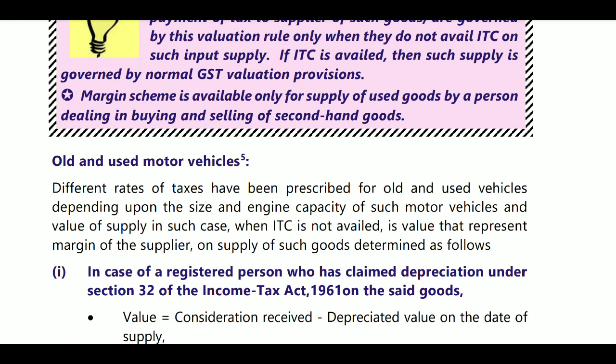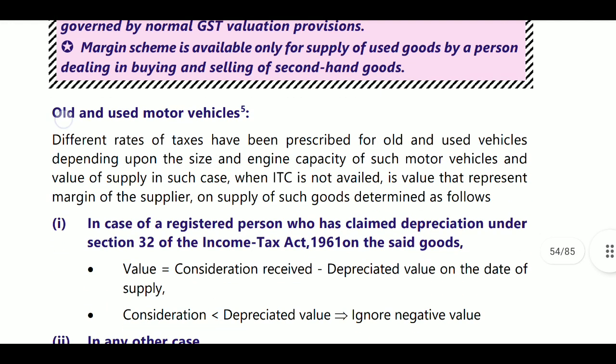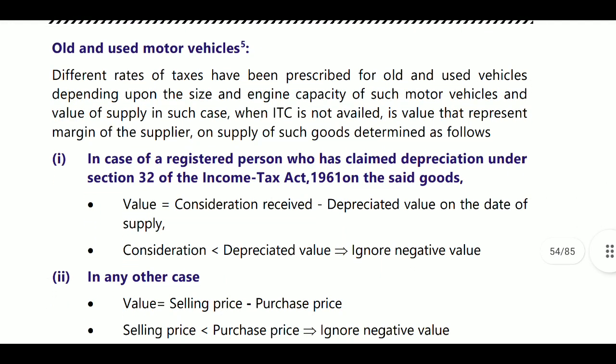Next, old and used motor vehicles. Different rates of tax have been prescribed for old and used vehicles depending upon the size and engine capacity of such motor vehicles and the value of supply. When ITC is not available, the value that represents the margin on supply of such goods is determined as follows.